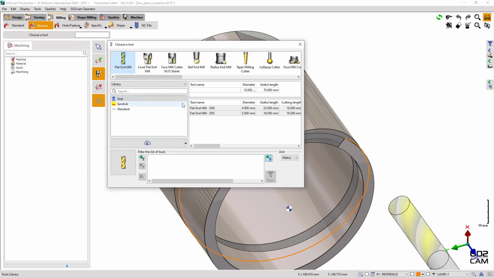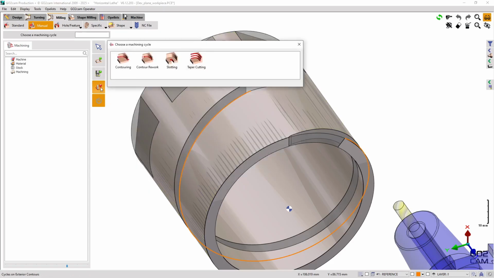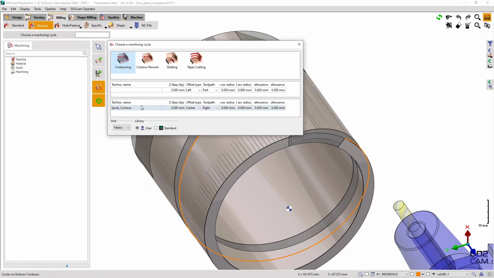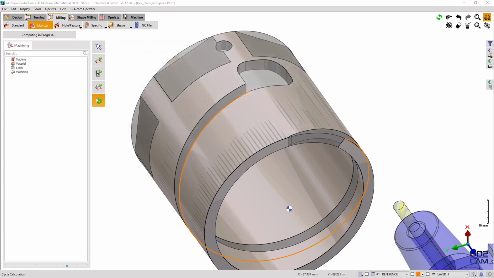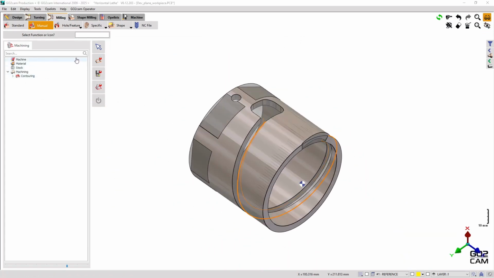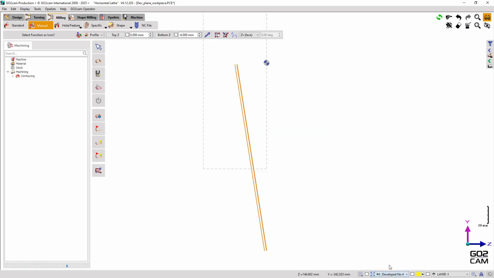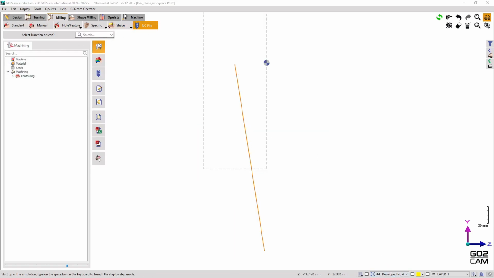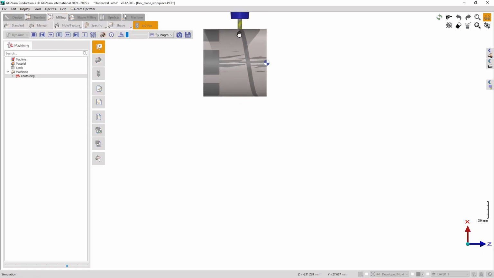I select my tool, I click on contouring and select this Technify, and we execute the calculation. This way of machining in develop plane will instantly create a develop plane, which is here. I will go into simulation, dynamic simulation, so we can see machining.